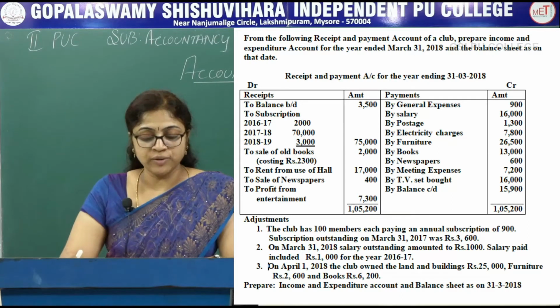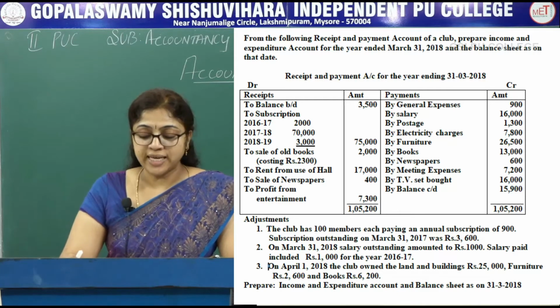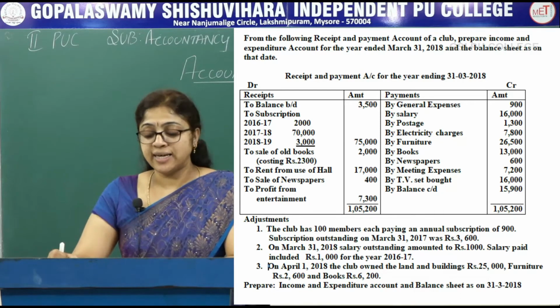Additional information. First, the club has 100 members, each paying an annual subscription of rupees 900.